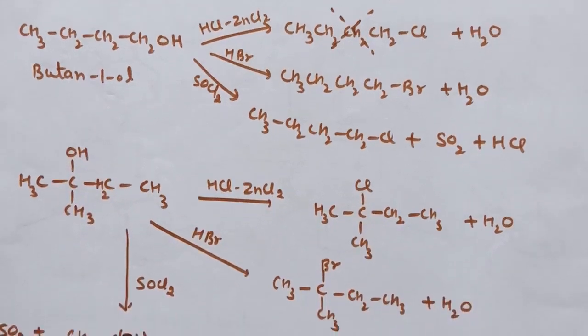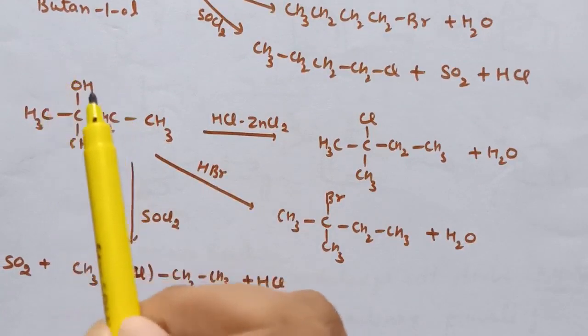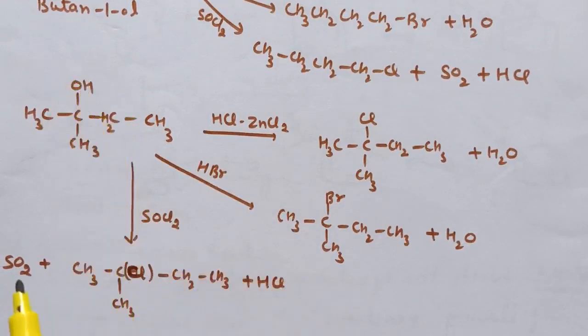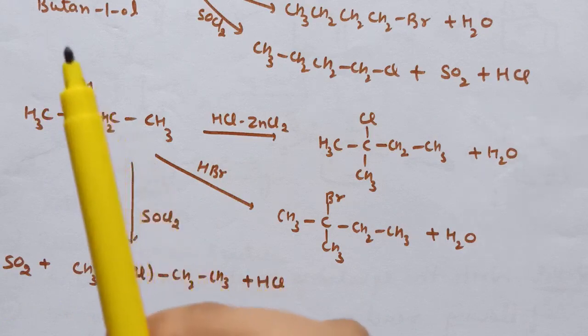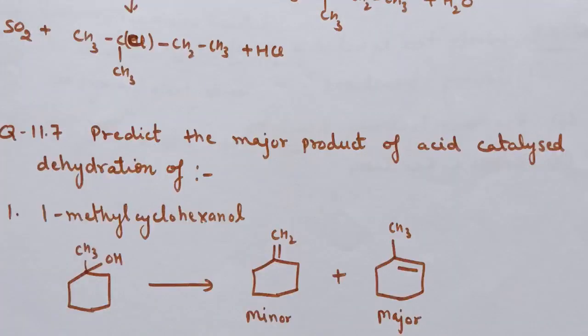Reaction with HBr is again this hydroxyl group is replaced by Br, and with SOCl2 this hydroxyl group is replaced by Cl and SO2 and HCl gas will be released. So these are the reactions with butan-1-ol and with 2-methylbutan-2-ol.